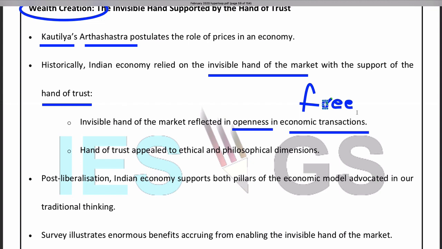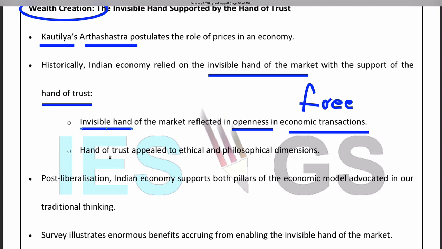So we should allow free market mechanisms to operate, so that the role of prices in the economy, and that openness, will act as the invisible hand to achieve equilibrium so that everybody gets the best. That is what it means.